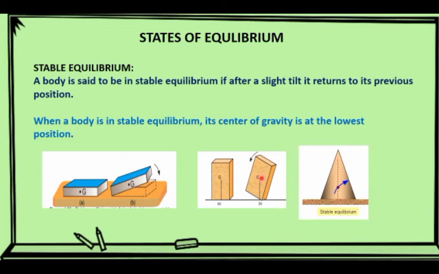Then this block is in equilibrium condition. A cone lying on its base, the vertical line passes through the center of gravity of the cone. If a cone lies on its base side, placed on any surface, it will be in stable equilibrium.